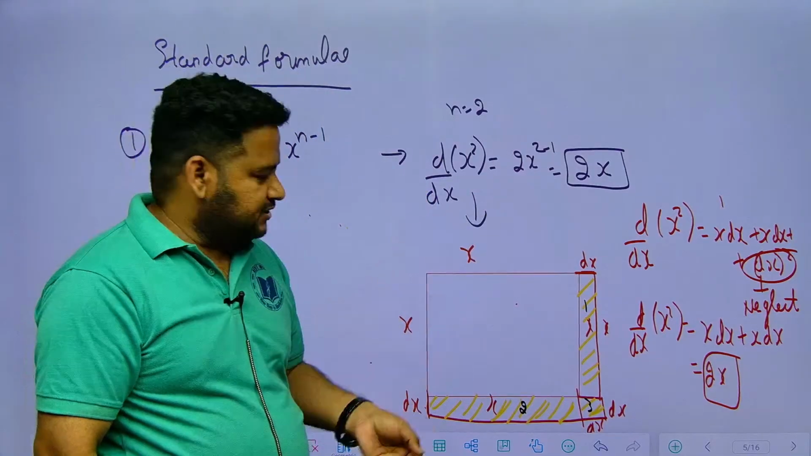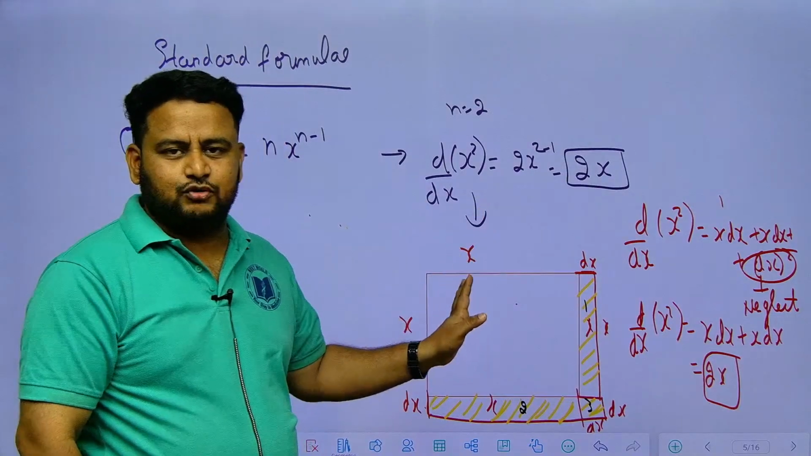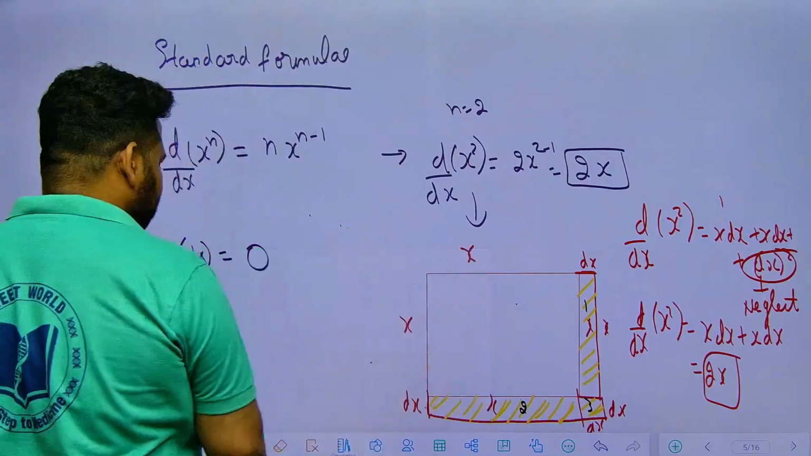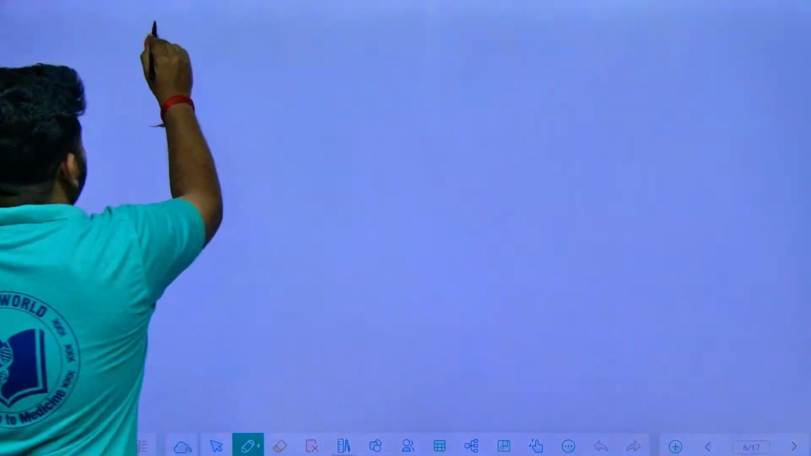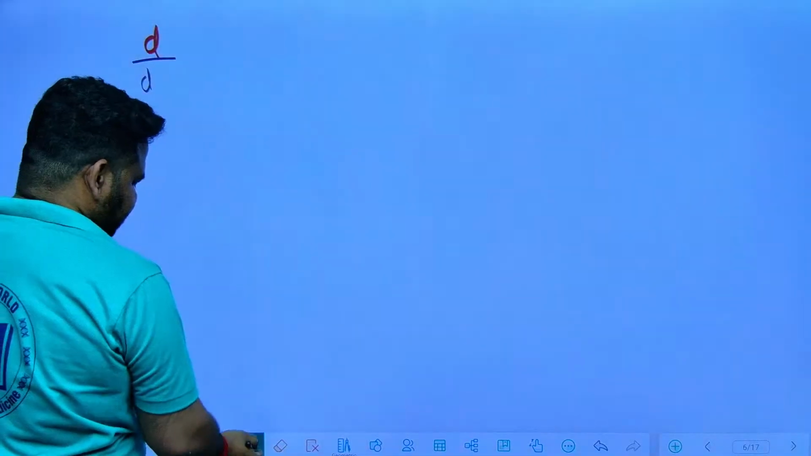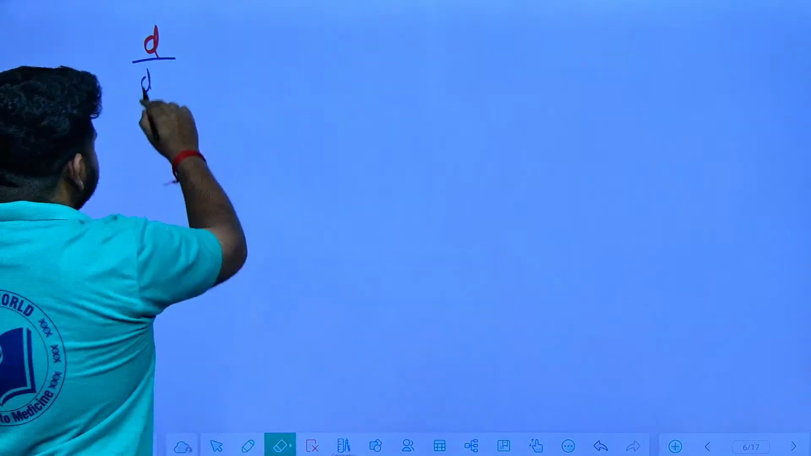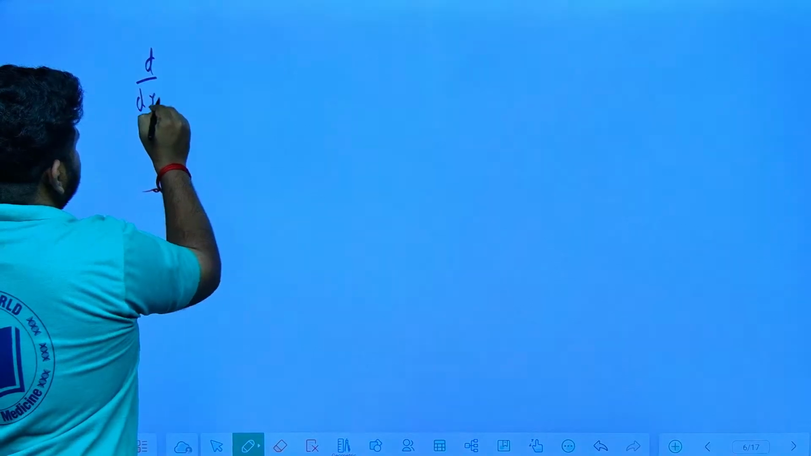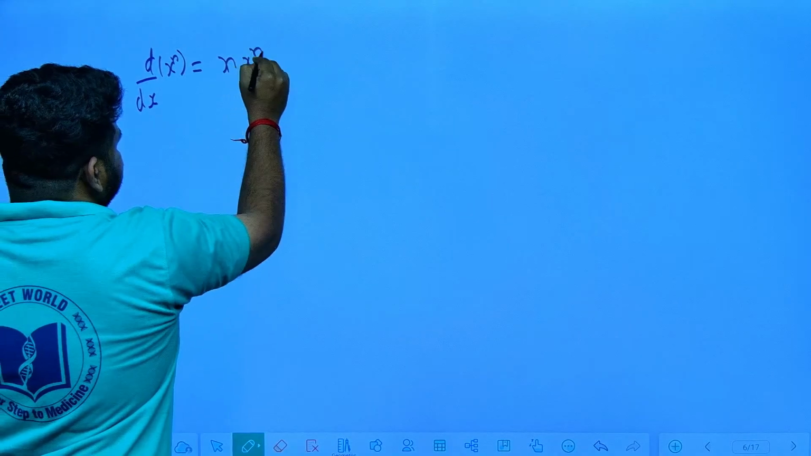Clear, friends? You don't have to learn it by heart. Now you understood why it is coming 2x. Similarly, based on the formula d by dx of x to the power of n, we can derive various other important results. So what is the formula that we have? d by dx of x to the power of n is n times x to the power of n minus 1.